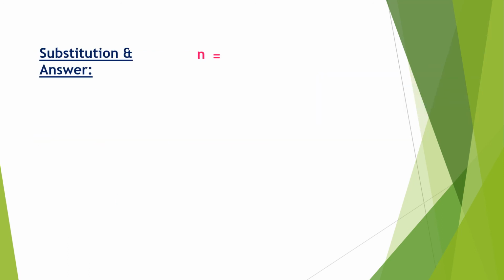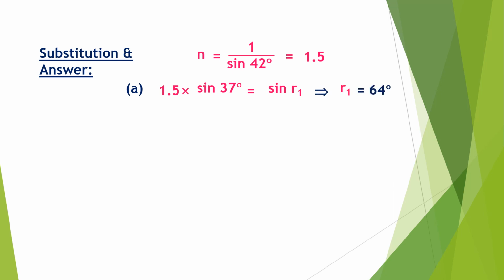Substituting the values in the formula, 1/sin IC, where IC is given as 42 degrees, the value comes to around 1.5. The refractive index of glass on average comes as 1.5. For the first case, n sin 37 = 1 into sin R1, which implies R1 is around 64 degrees.